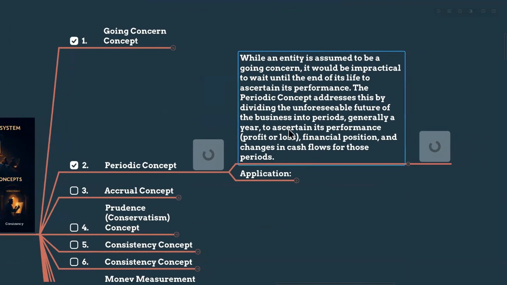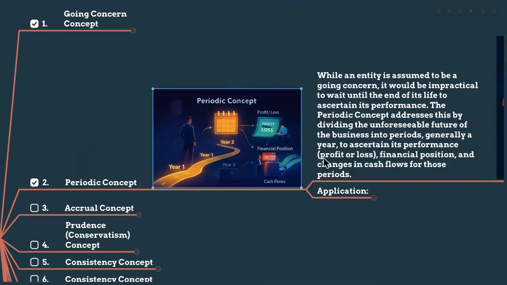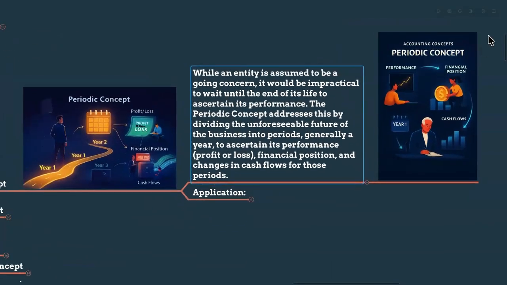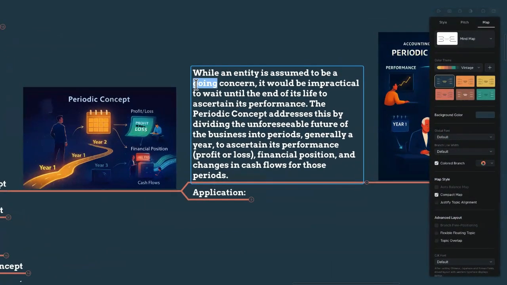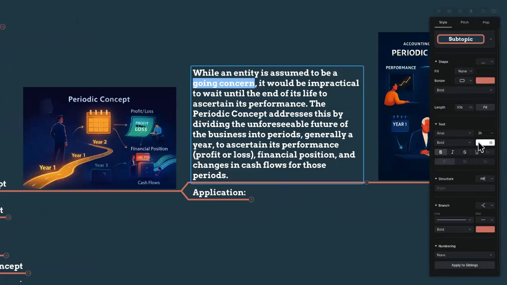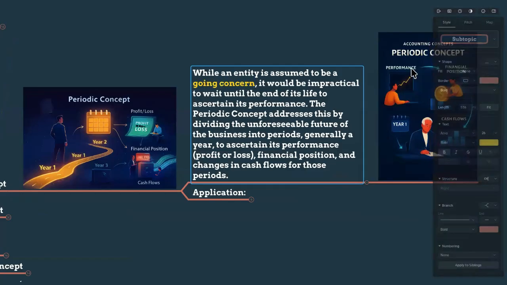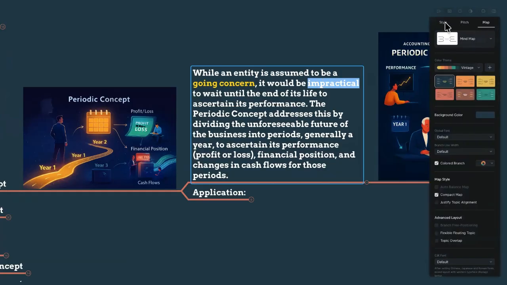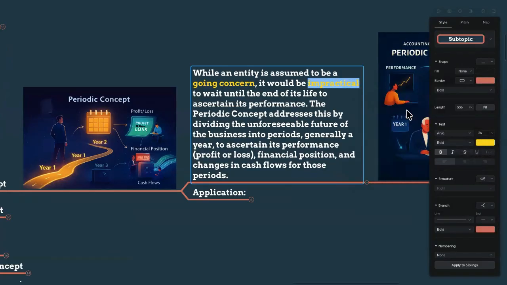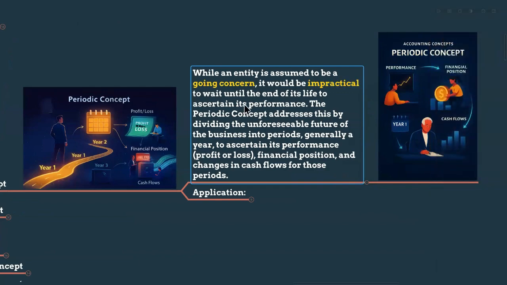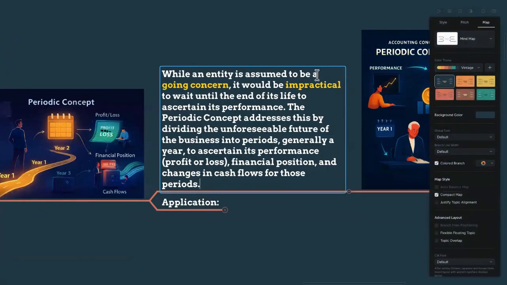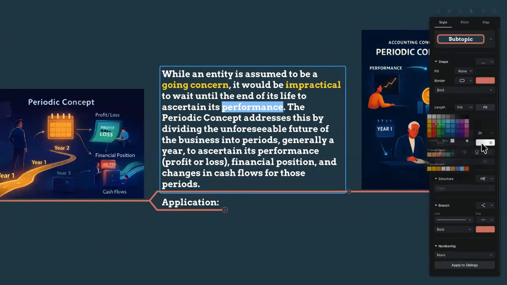As I told you in the previous session, we also have the periodic concept. While an entity is assumed to be a going concern, it has to run its operations for the foreseeable future, but it would be impractical to wait 50 or 60 years until the end of the business's life to ascertain its performance. Performance here means the profit or loss. Always the performance of the business, or the operational result, is profit or loss.